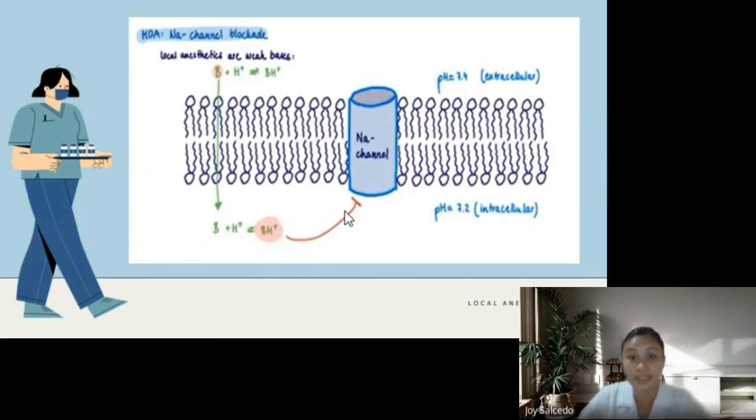So it goes from inside the cell and then blocks the sodium channel, gaining access when the sodium channel is in the open state. However, the inactivated state of the sodium channel is the one that the local anesthetic is most tightly bound to and blocks. So local anesthetics block the sodium channel in the inactivated state, and therefore block signal propagation, particularly in pain fibers.